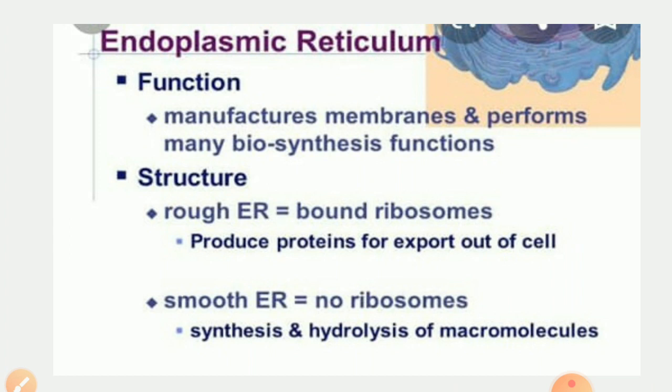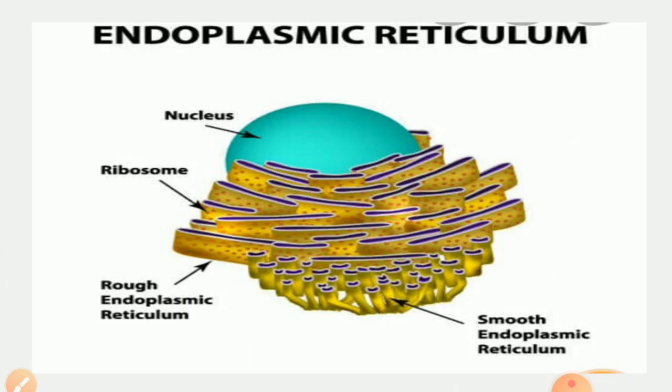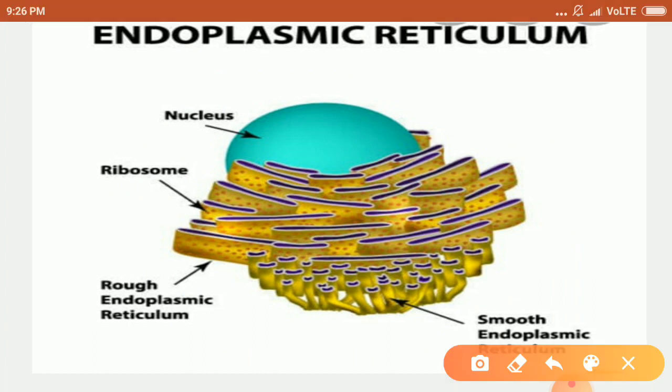Now the functions of endoplasmic reticulum. First, I should discuss that endoplasmic reticulums are of two types, rough and smooth. In rough endoplasmic reticulum, ribosomes are found on the surface of it. But in smooth endoplasmic reticulum, ribosomes are not found. And ribosomes help in protein synthesis. So rough endoplasmic reticulum helps in the formation of proteins.